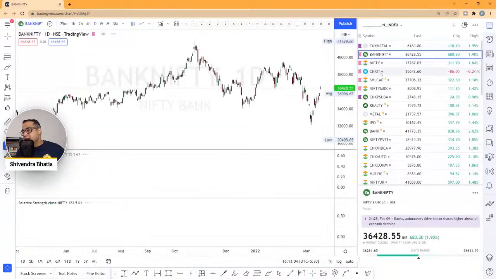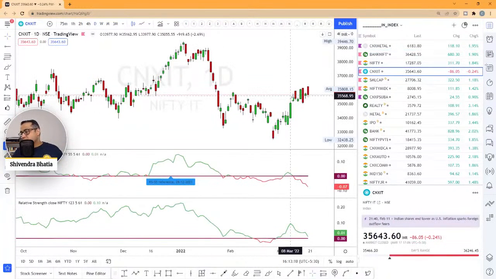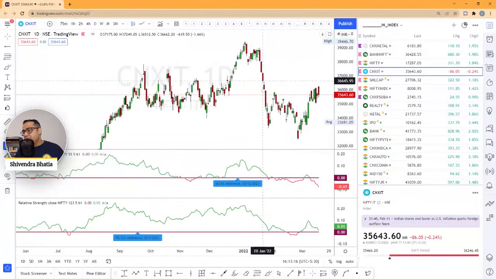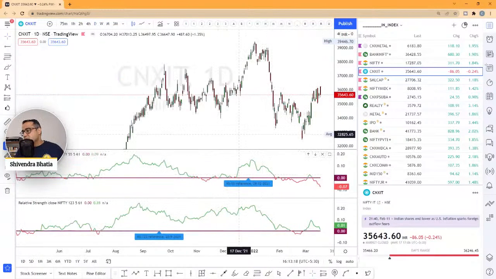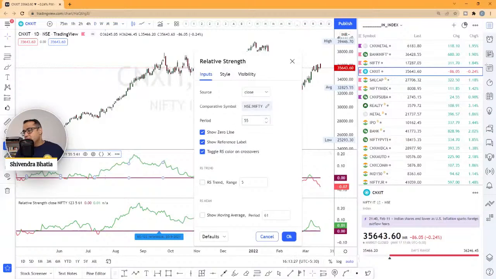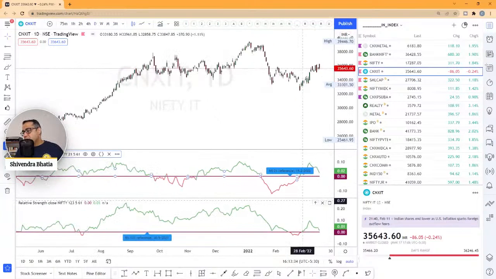And CNX IT is another one. You look at the CNX IT, it is underperforming here as well. It has been a big fall and then it is going sideways. So you have to take your own stance at the moment. For the last 5 days, let's look at the last 20, 21 days, what's the performance? Yeah. So to get a better perspective from long term and short term. That's where it is showing you.